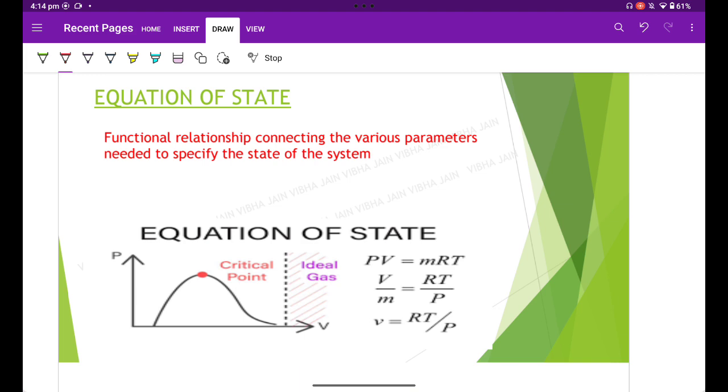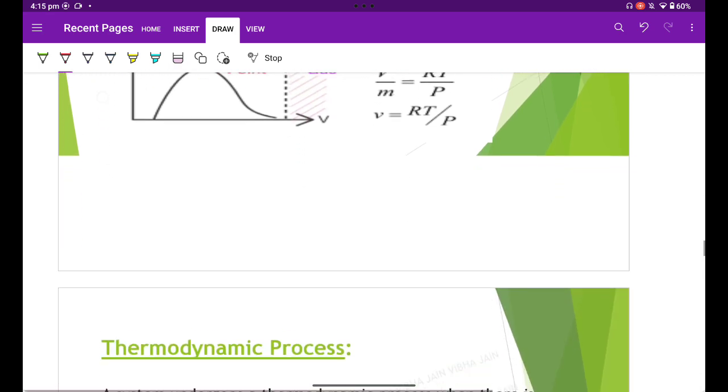Functional relationship connecting the various parameters at that time needed to specify the state of the system is the equation of state. For example, the ideal gas equation PV = nRT, where we define pressure, volume, and temperature at any time. That is the equation of state.